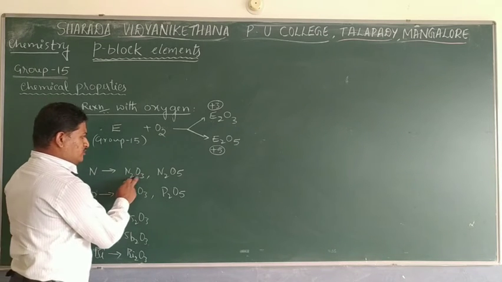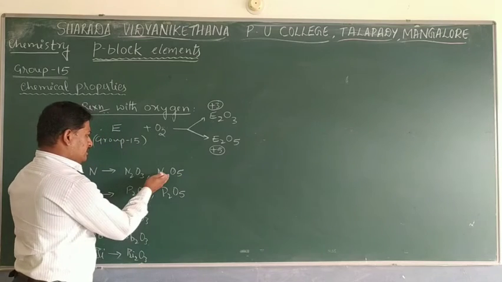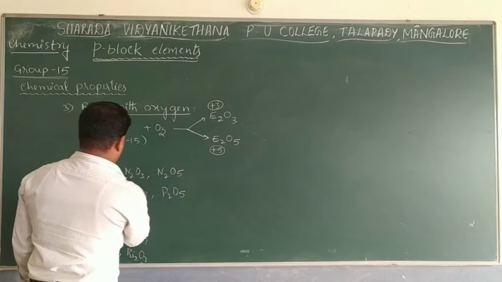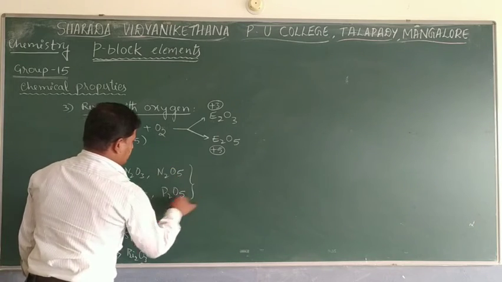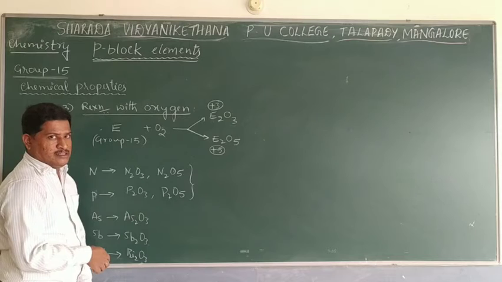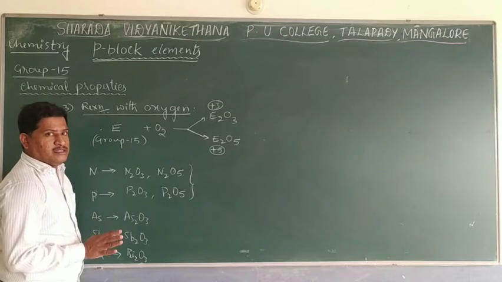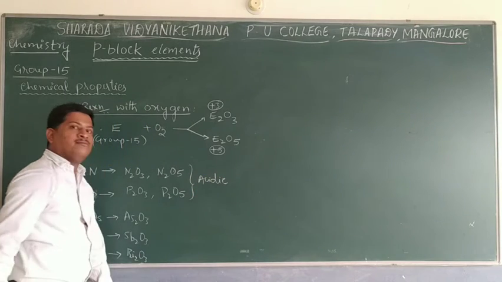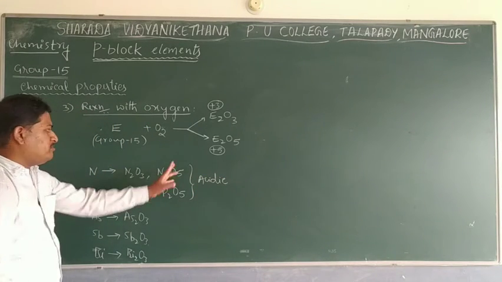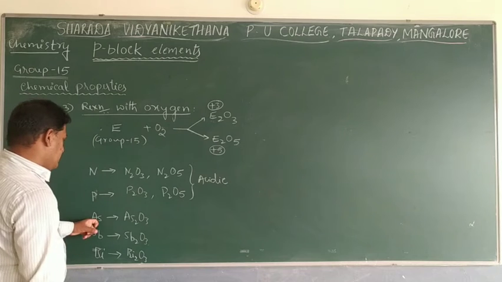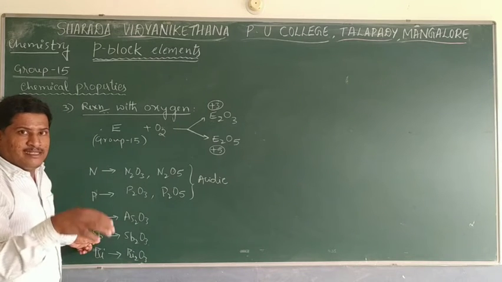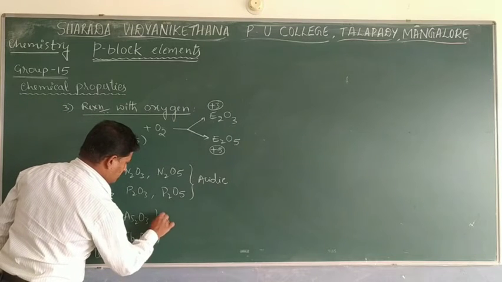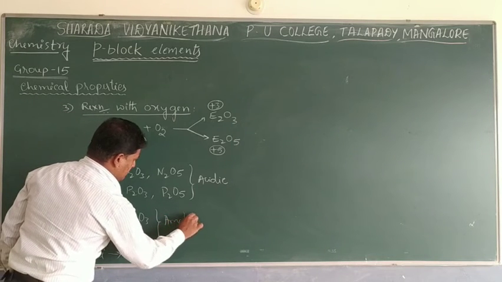But nitrogen and phosphorus show both the pentoxide and trioxide. The point we note with respect to nature is that the oxides of nitrogen and phosphorus are oxides of non-metals, and oxides of non-metals are normally acidic in nature. Whereas arsenic and antimony are basically metalloids, and oxides of metalloids are amphoteric. So these two show amphoteric nature.